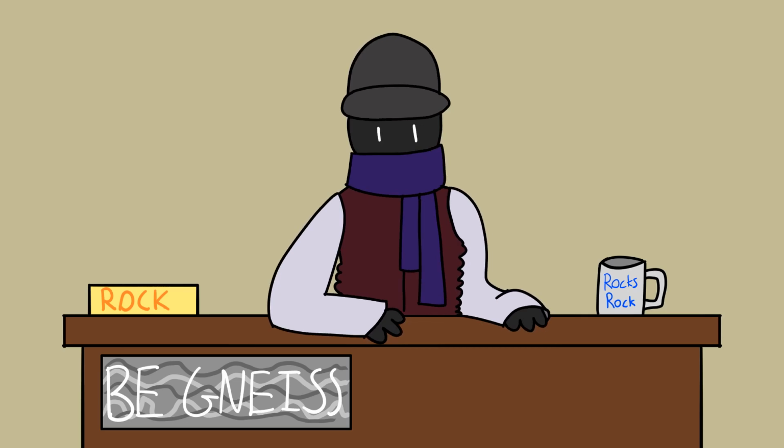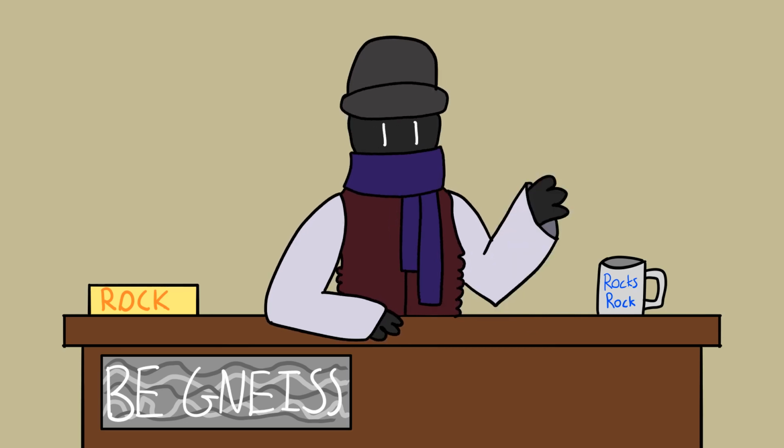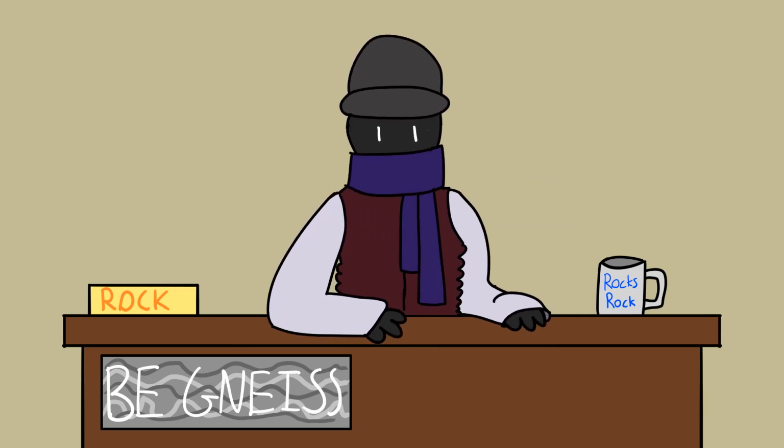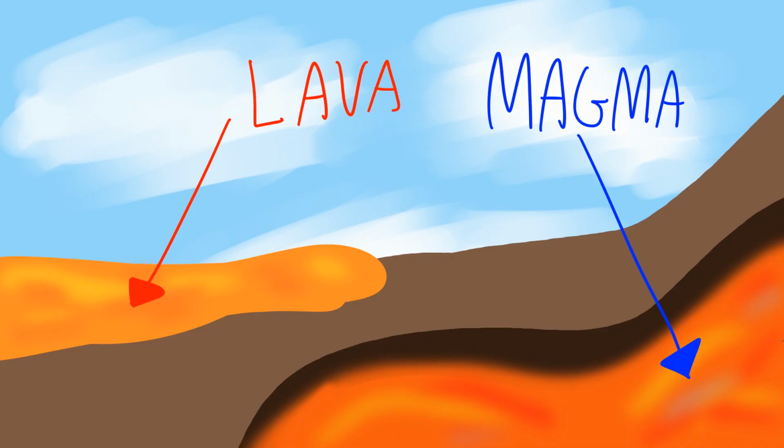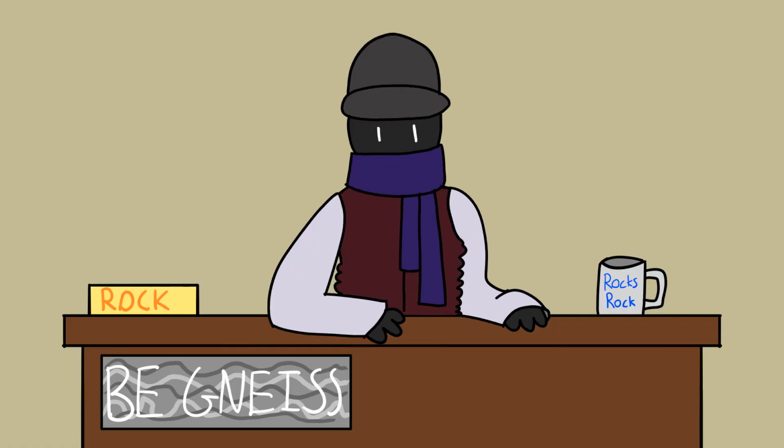I'll explain these a little later, but now I want to clear up any confusion about lava and magma. You probably have heard of lava before. If you haven't, you've probably been living under a rock. Haha. Well, if you don't know, it is the result of rocks being melted into a liquid form. Anyways, what you might not know is that lava refers to molten rock that is above the ground. Molten rock that is under the ground is called magma. In short, the words magma and lava are not interchangeable. Knowing the difference between these two words is important. It is also a good way to lose friends and get called a nerd.